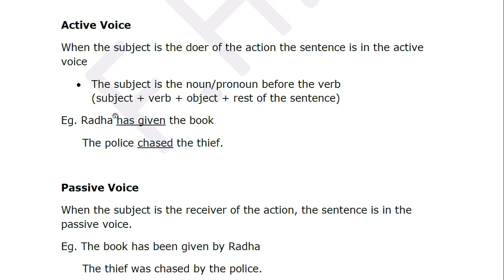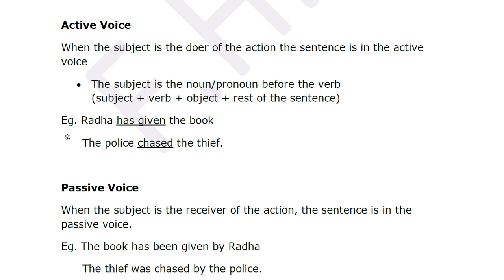See here, this is the proper prose order. Remember when I taught you all your figures of speech? Yes, what is your proper prose order inversion? Words are not in the proper prose order. What is the proper prose order? First, you should always have your subject. This is the way you should write your sentence. Then the verb, and then the object, and then the rest of the sentence. So when you're searching for your verb, see your verb. See that the person doing the action should be here, that is before this verb. If the person doing the action is anywhere after the verb, then it is a passive voice.